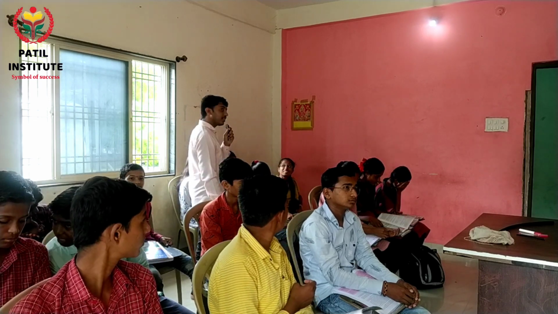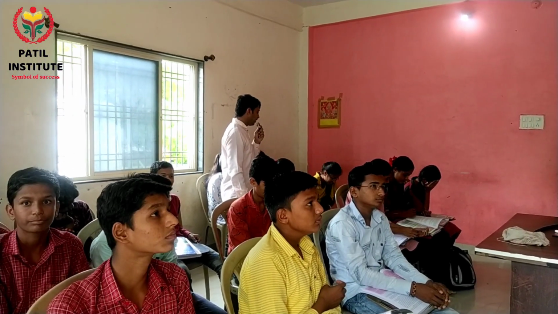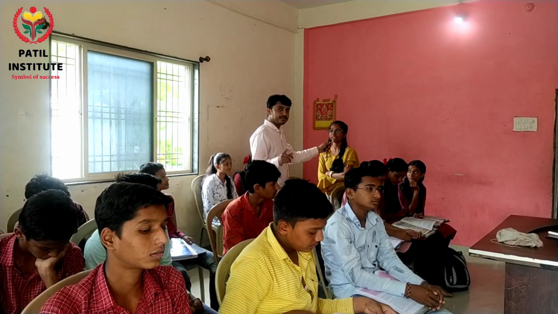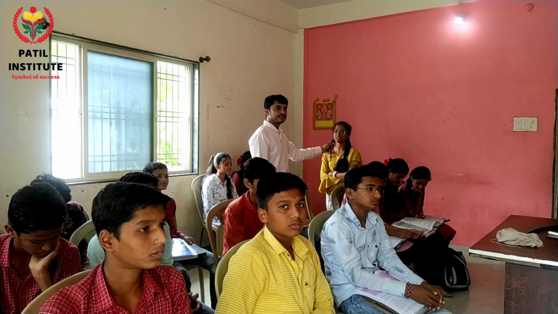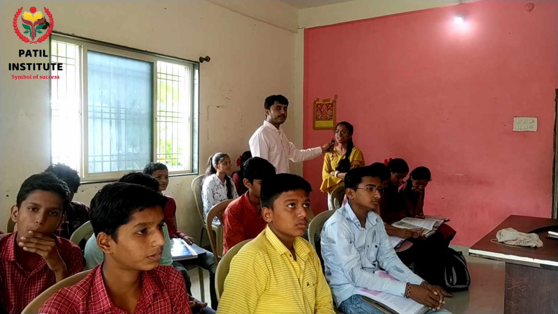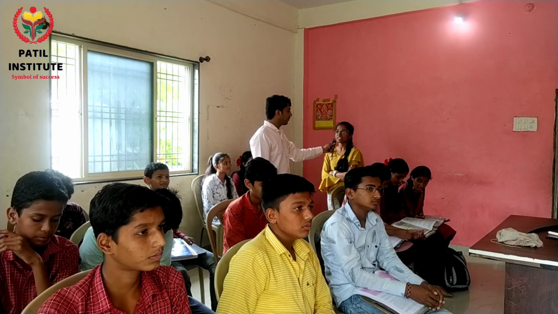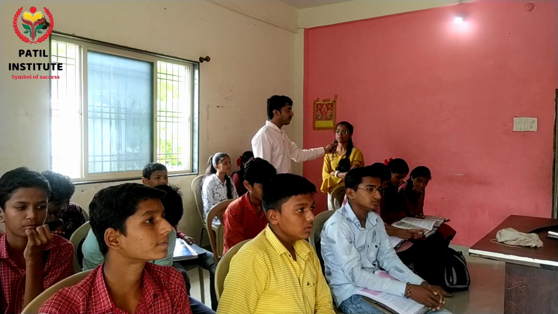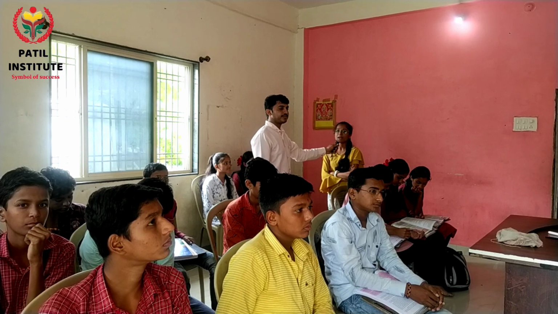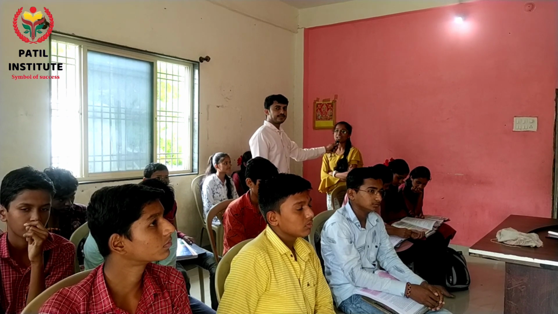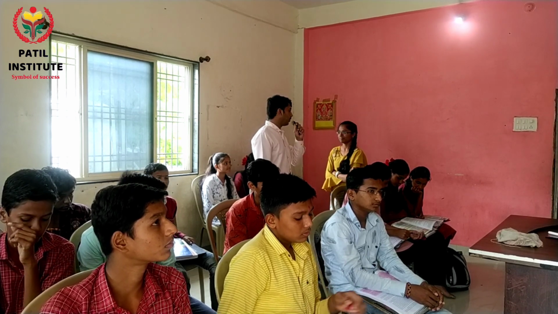Samruddhi, differentiate between mass and weight. Mass is the amount of matter present in an object. The SI unit of mass is kg. Mass is a scalar quantity. Its value does not change when we go to another planet. According to Newton's first law, it is measured by inertia. Higher the mass, higher the inertia. Very good. And weight.